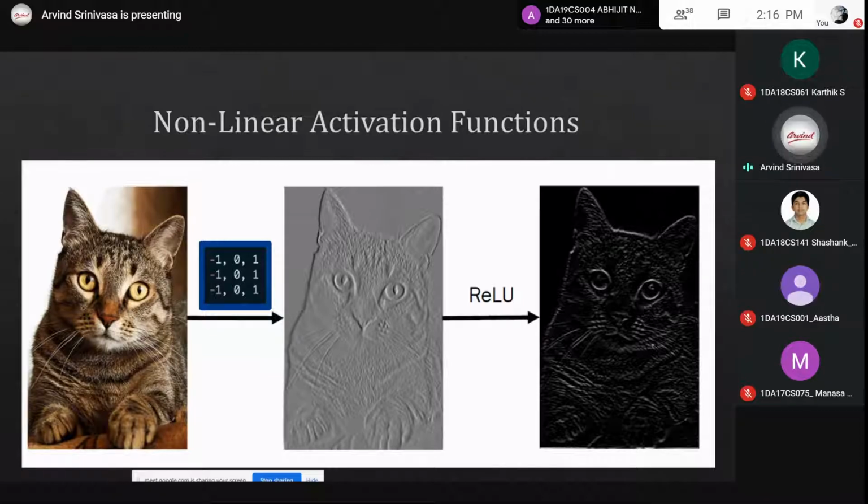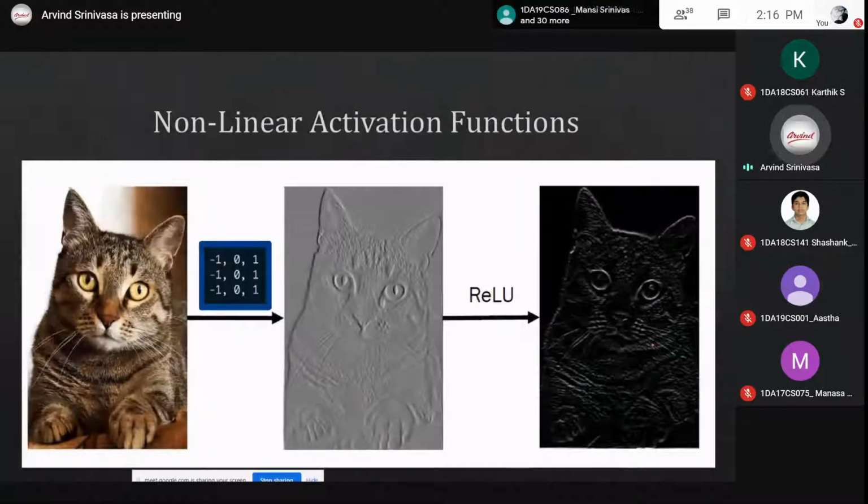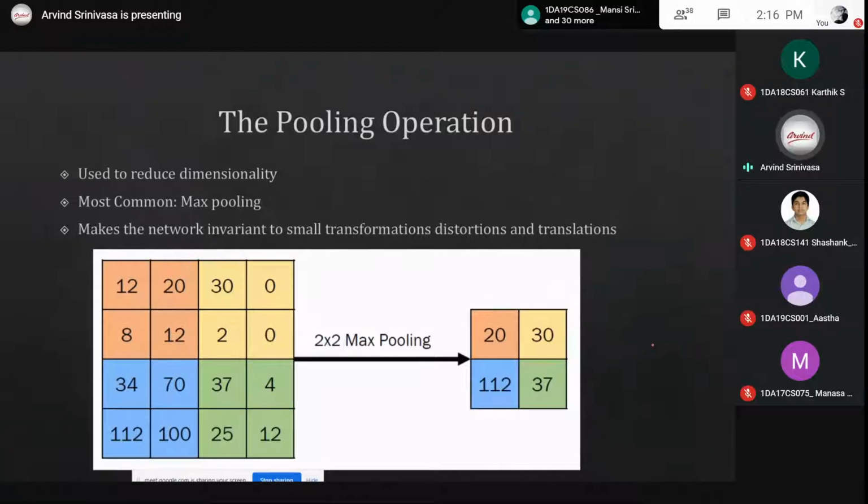We are getting the features from the data. Our algorithm is able to learn how to extract the features from the data using the convolution, and the next step is the activation function.